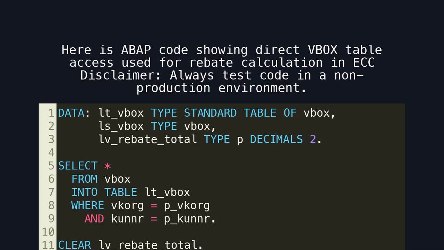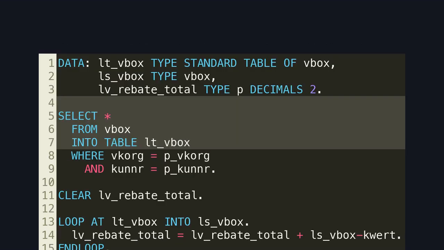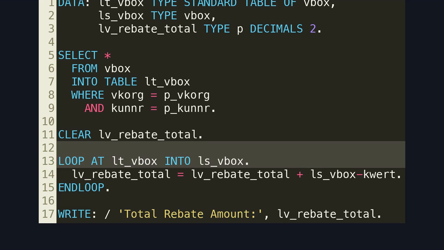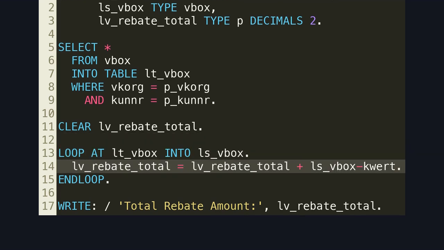Here is ABAP code showing direct VBOX table access, used for rebate calculation in ECC. Disclaimer: always test code in a non-production environment. Here is the legacy access pattern. This select statement worked in ECC because VBOX physically existed as a rebate index table. This code snippet calculates rebate totals based on index entries. In S/4HANA, this dataset no longer exists. Here is the business logic. The calculation itself is correct, but the data source is invalid after migration.